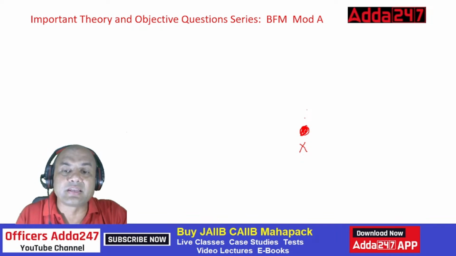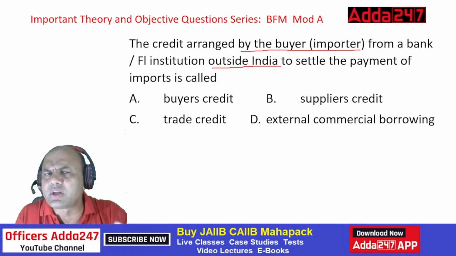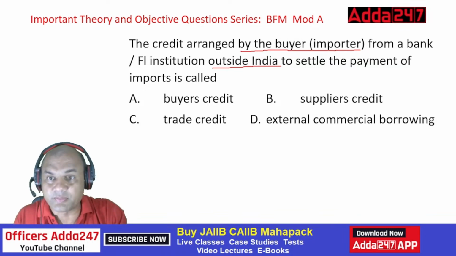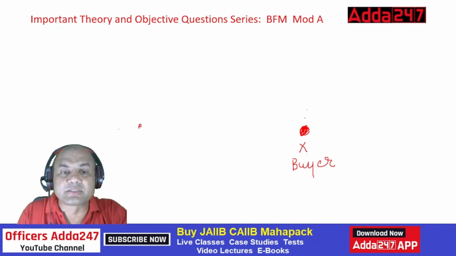Now let's say Mr. or Mrs. X is a buyer in India. Always remember this concept: whenever buyer or importer is given, we are only talking of imports, not exports. So this buyer is in India. Now there is a seller, let's say Mr. or Mrs. Y, the seller in USA.